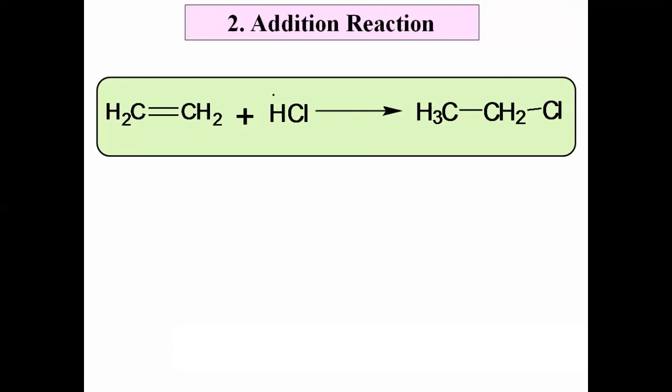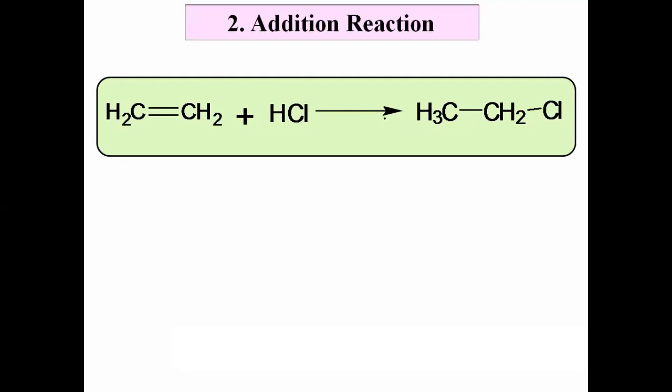यामधला हायड्रोजन ऍड होतो कार्बनला, क्लोरीन ऍड होतो अनदर कार्बनला, and we get CH3 single bond CH2Cl, and this is ethyl chloride. Okay, and thus ethene, when reacted with HCl, gives ethyl chloride. Actually, what is the main concept of this reaction?